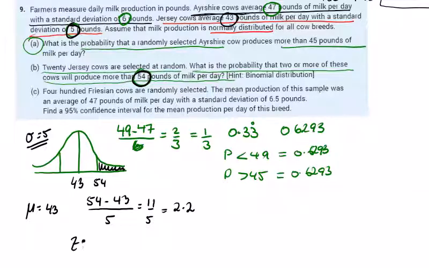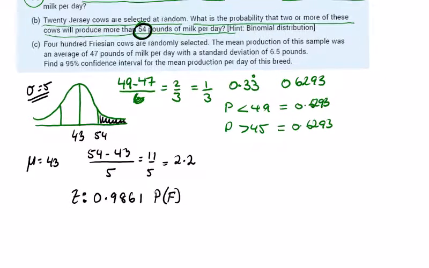So my z-score of 2.2 gives me 0.9861. So that's the probability of failure. That will be less than 54. Probability of success is what's in the tail, which is 0.0139, the probability of success.